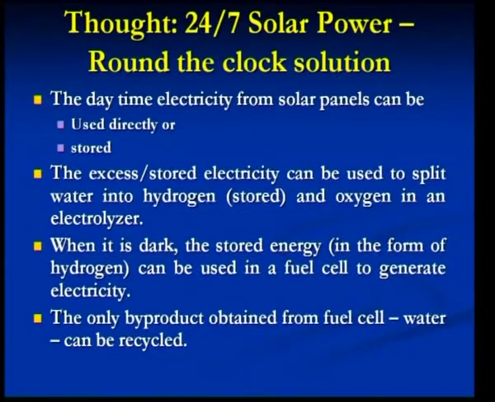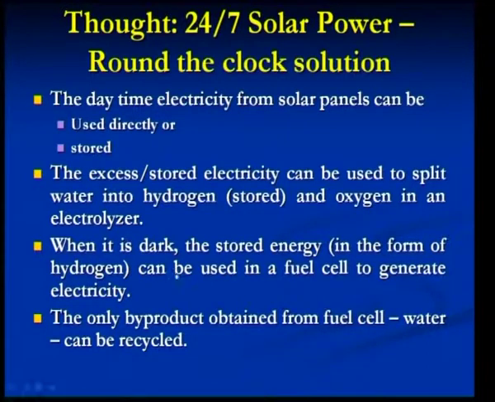When this hydrogen is stored safely and used in various other devices as a fuel, energy can be produced there also. So, the excess or stored electricity can be used to split the water molecule into hydrogen, which can be stored, and oxygen in an electrolyzer device.